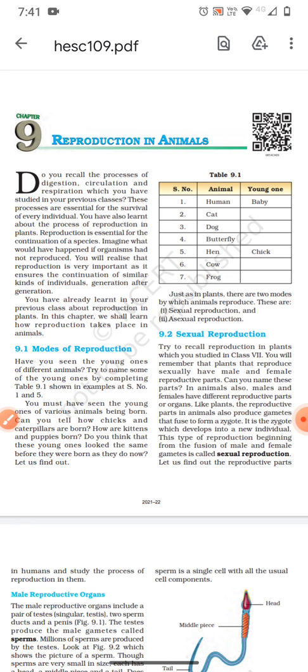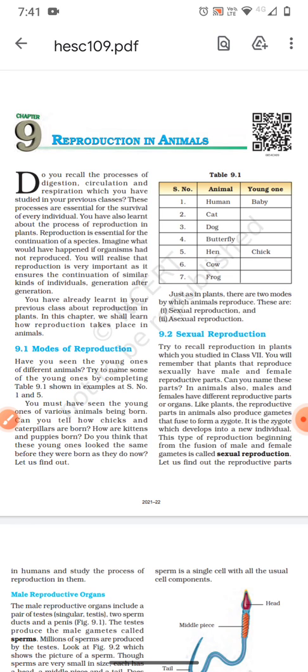Why does reproduction occur? What happens if organisms don't reproduce? Reproduction is essential as it ensures the continuation of similar kinds of individuals, generation after generation. Reproduction is essential for the continuation of any particular species.